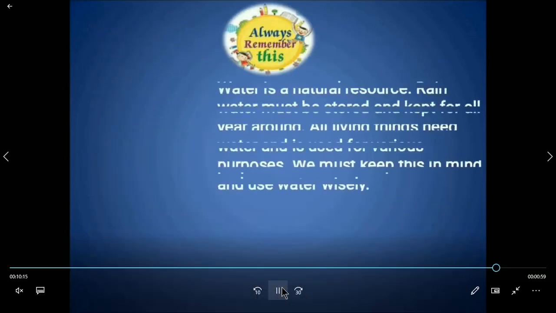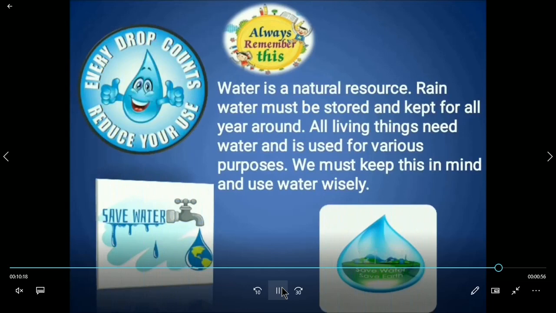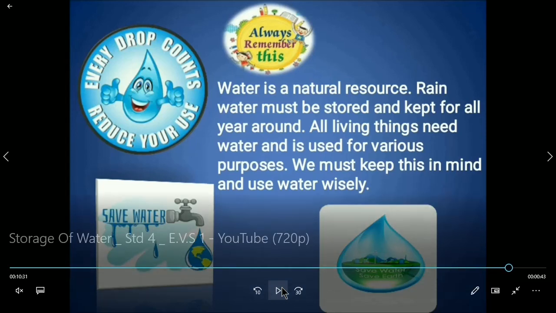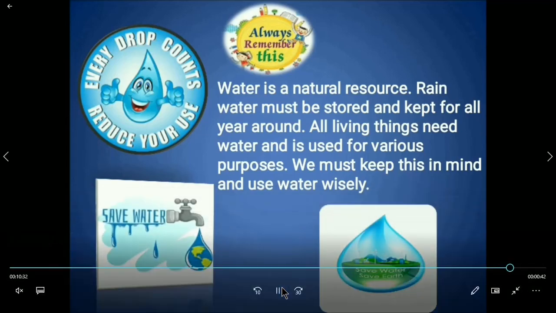Okay, children, now you have to always remember that water is a natural resource. Rainwater must be stored and kept for all year around. All living things need water and it is used for various purposes. We must keep this in mind and use water wisely. So children, hope you understood this topic and enjoyed watching the video. Now you should remember that you should never waste water and you should use it sparingly. Every drop of water counts.